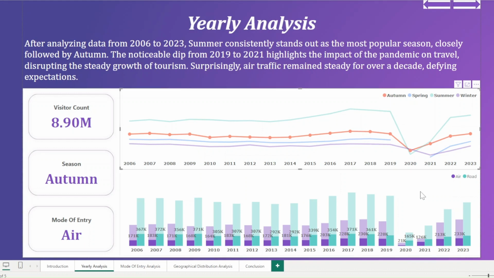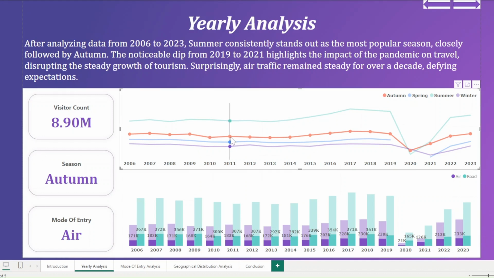If we look into the bar chart that shows mode of entry, when we highlight just one season, that is autumn in this case, all the numbers have been updated with the visitor count. We have cards displaying the same visitor count, the season we picked, and the mode of entry.